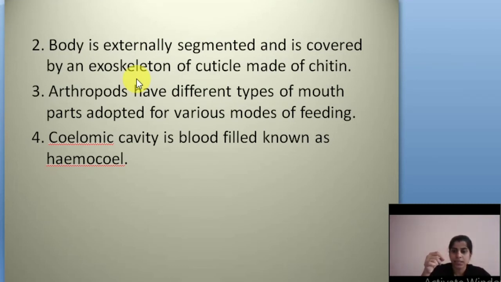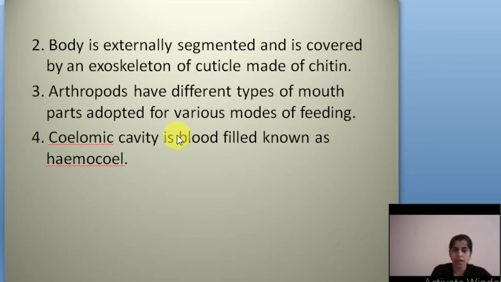Just catch a cockroach, and you can see that the outer covering is a skeleton. Okay, that is made up of chitin. So these arthropod animals have their skeleton on the outside, so we call them exoskeleton animals. Okay. And next, arthropods have different types of mouth parts adapted for various modes of feeding. All arthropod animals do not have the same mouth parts. They are different, adapted depending upon their mode of feeding.